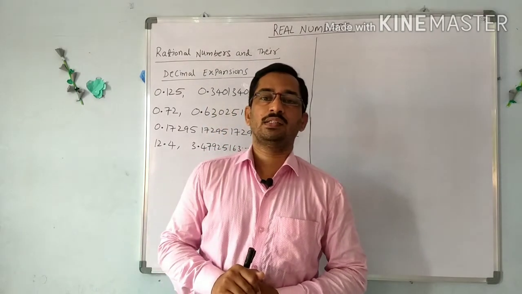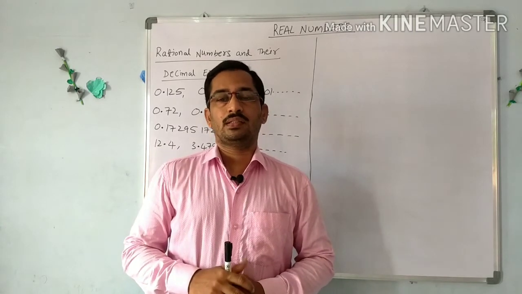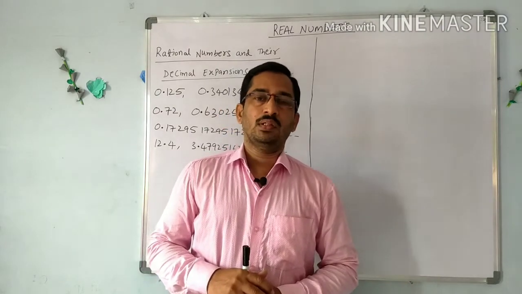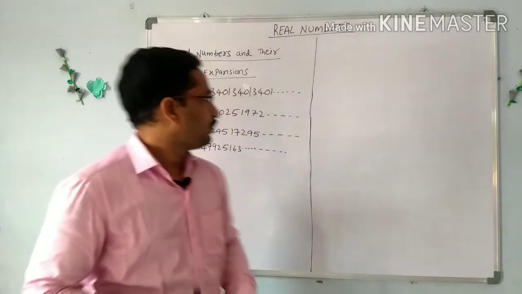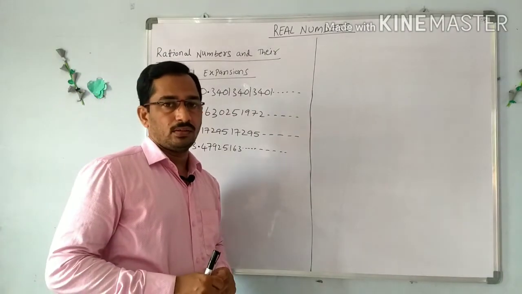In the chapter Real Numbers, we completed Euclid's division lemma and exercise 1.1. Next, the fundamental theorem of arithmetic and exercise 1.2. Now, in this video, we discuss rational numbers and their decimal expansions, along with exercise 1.3.